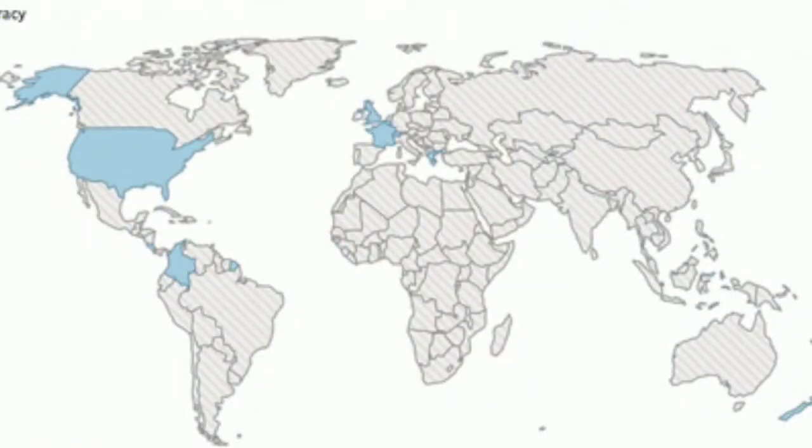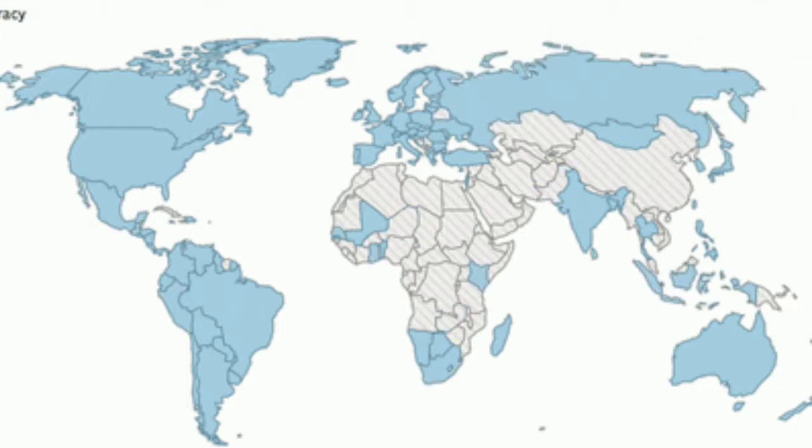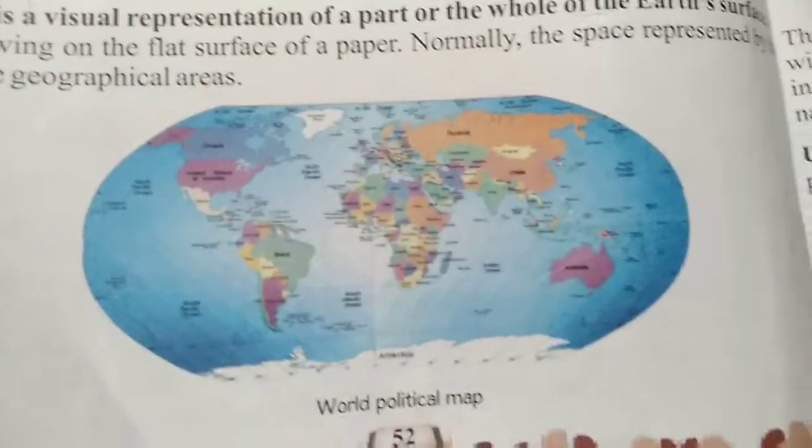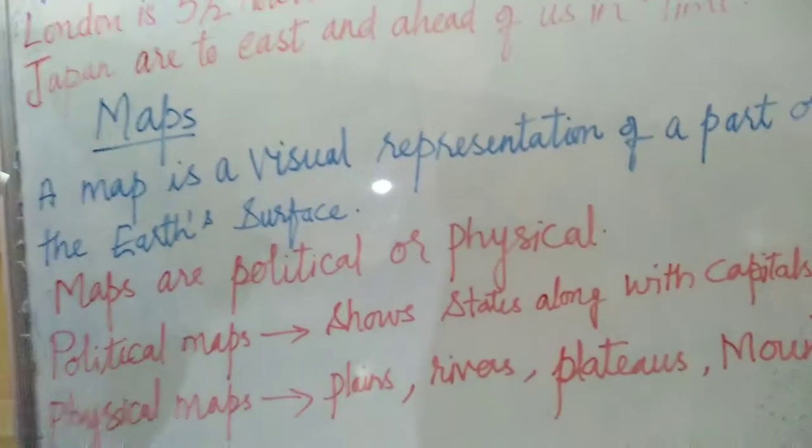A map is a visual representation of a part or the whole of the earth's surface. So here is a map. See, this is a world map. On the paper you can see it's a visual representation of the whole world. A part of the world also you can see. Normally the space represented by maps is in geographical areas. The person who draws maps is called a cartographer, and the art of making maps is called cartography.